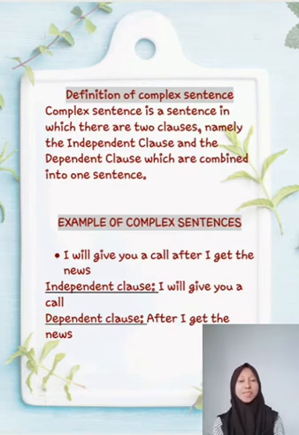Okay, for the example, the first: I will give you a call after I get the news. In here, the sentence I will give you a call is an independent clause, which even though it is not followed by the next sentence, its meaning can still be known, but is different from the sentence after I get the news, which is a dependent clause, which will lose its meaning if not followed by any sentence.